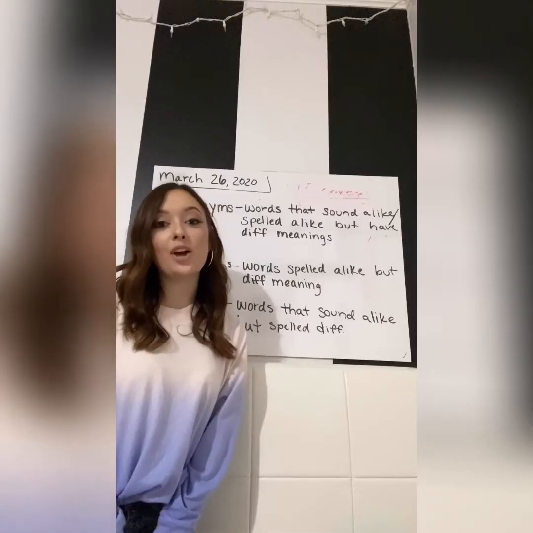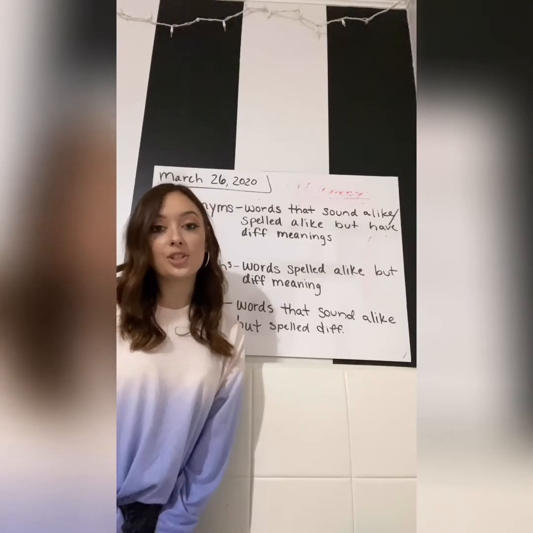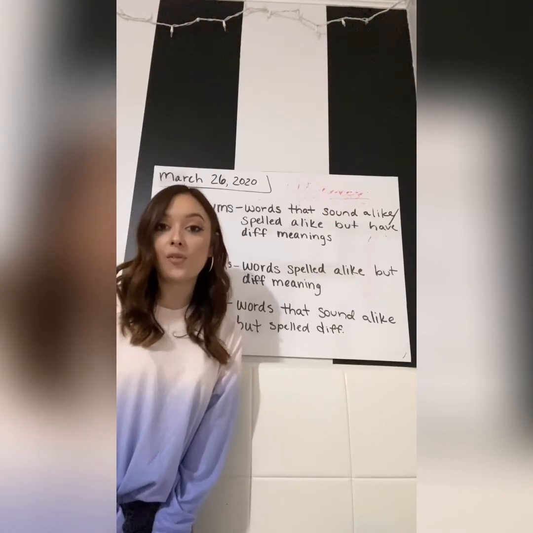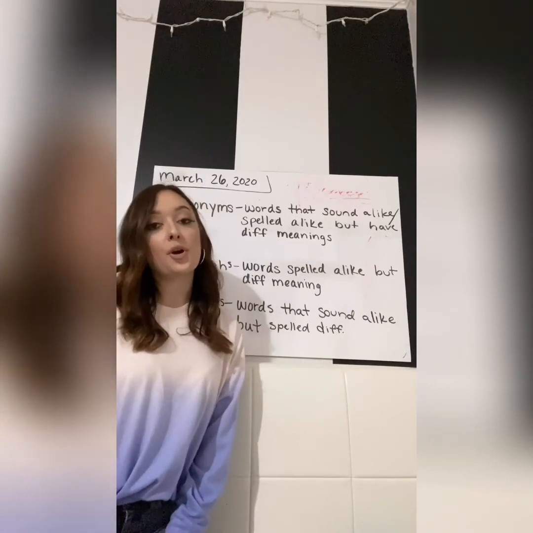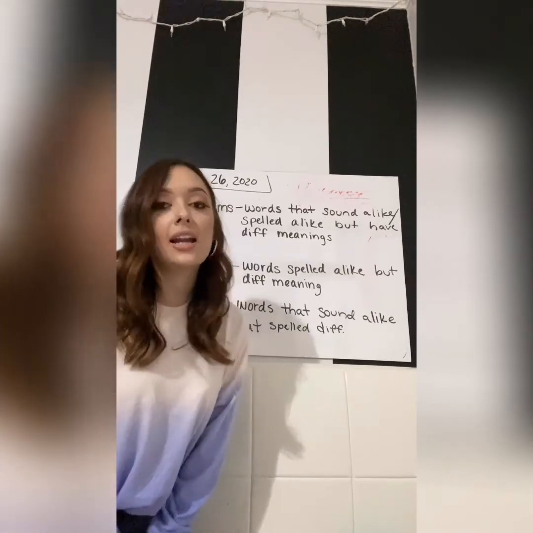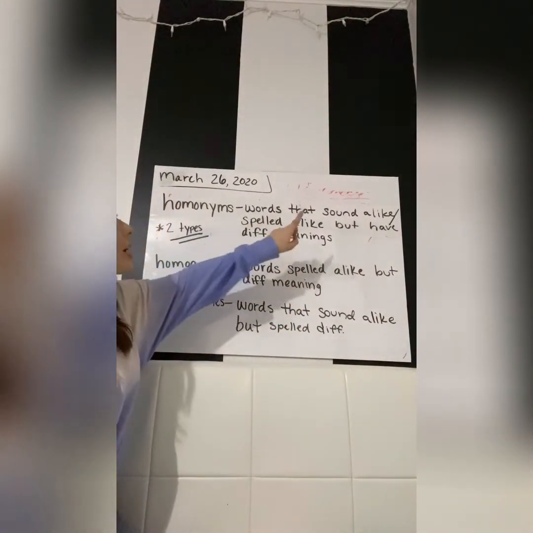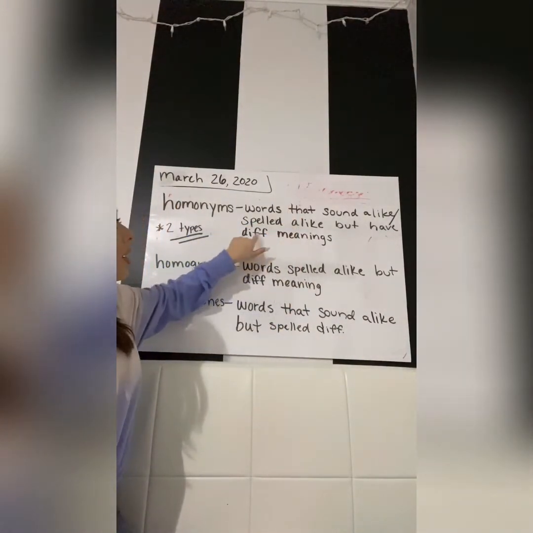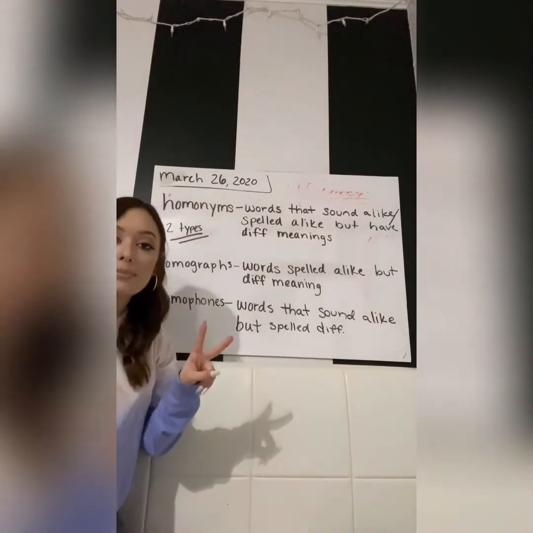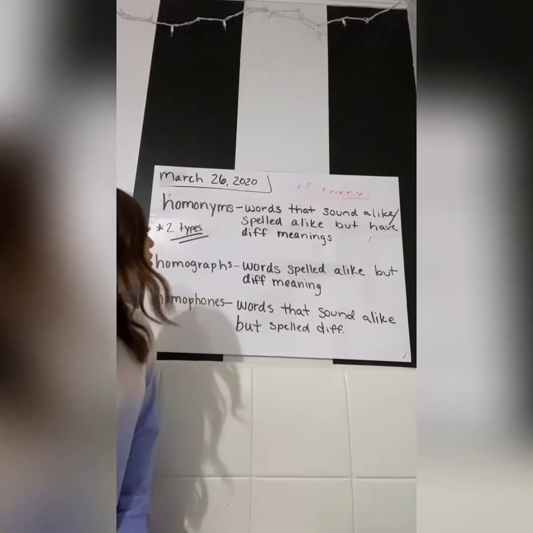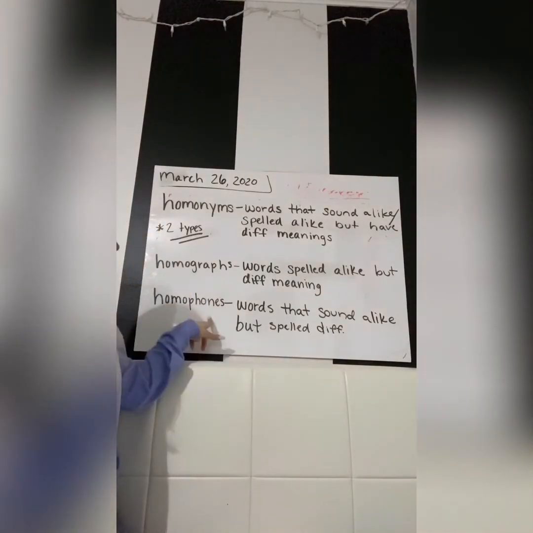Go ahead and get out your grammar worksheet, which is lesson 90 on pages 295 and 296, because we're going to go over that together right now. All right, so today's lesson is over homonyms. I wrote it on the board for you guys. Homonyms are words that sound alike or are spelled alike, but they have different meanings. And there's 2 types of homonyms, so remember that.